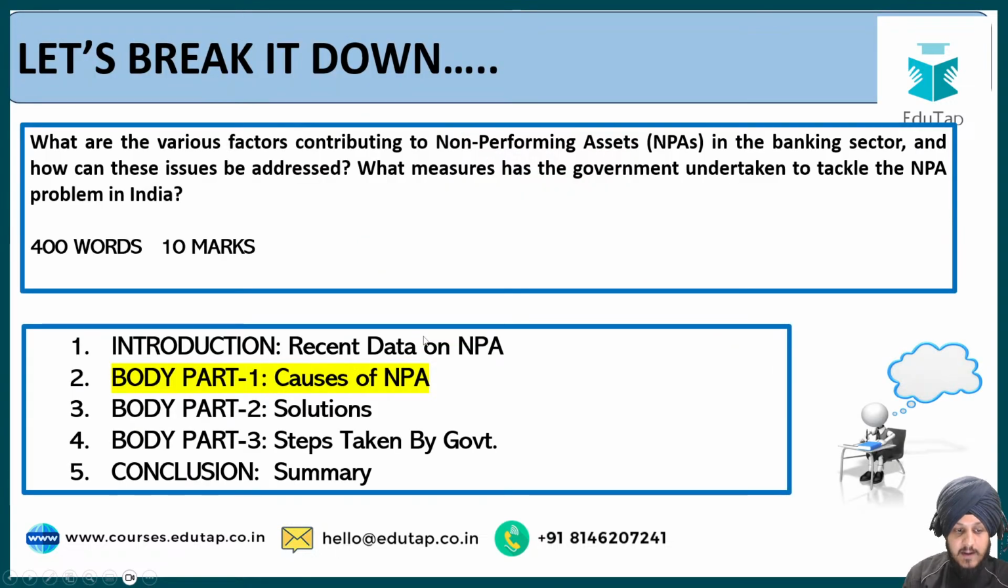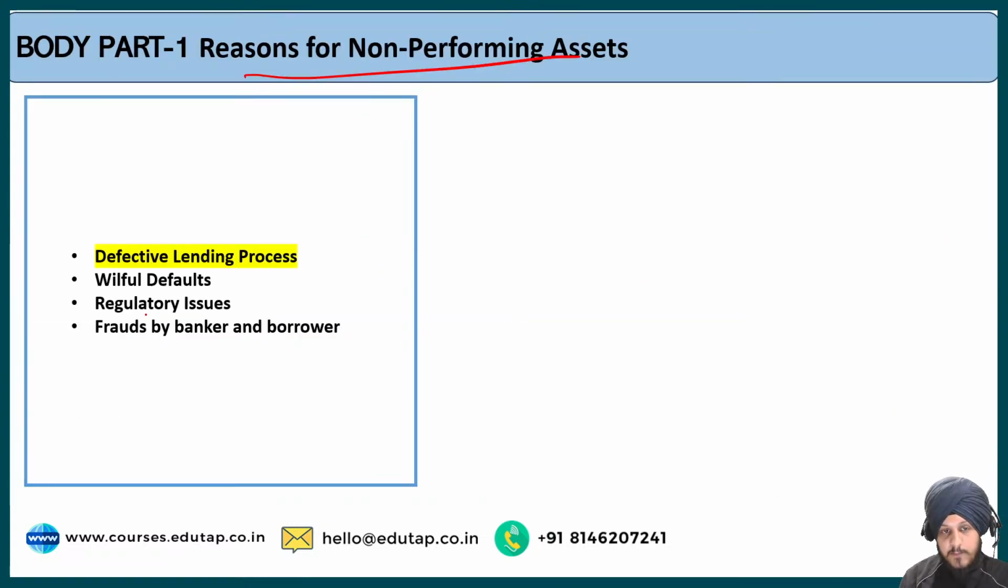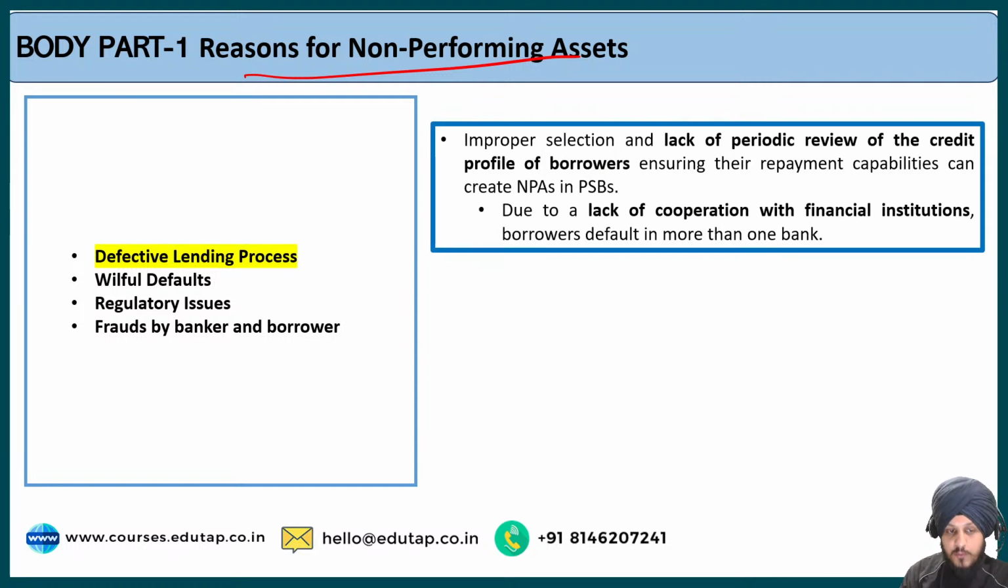The next is the second part, which is the body part, the causes of NPA, the reasons behind the NPAs that still exist. So the first is a defective lending process or the practices of the bank. One of the reasons why NPA is still a major critical challenge in India is because of the defective lending process. Improper selection and lack of periodic review of the credit profile of borrowers, ensuring their repayment capabilities, can create NPAs in the public sector banks.